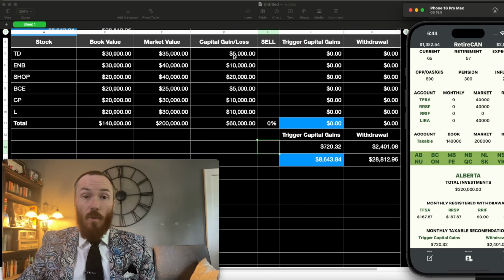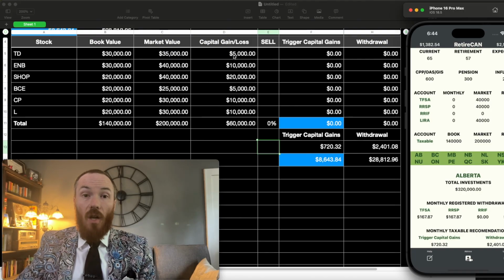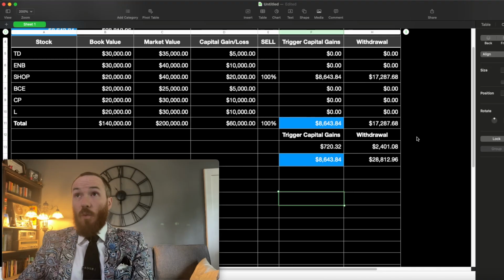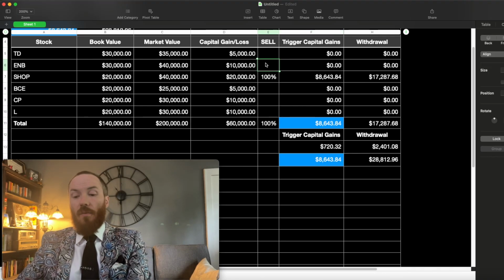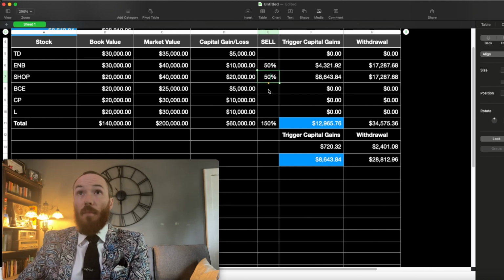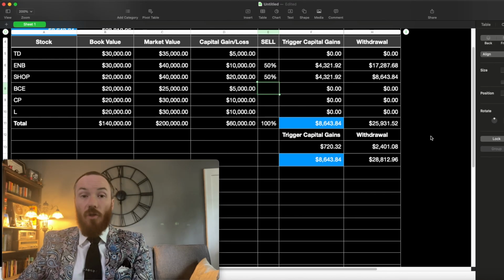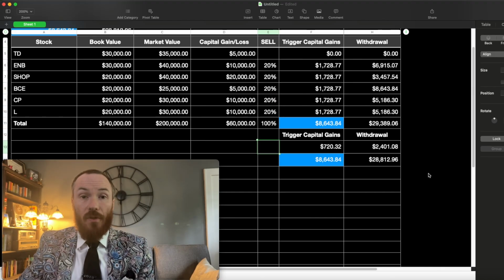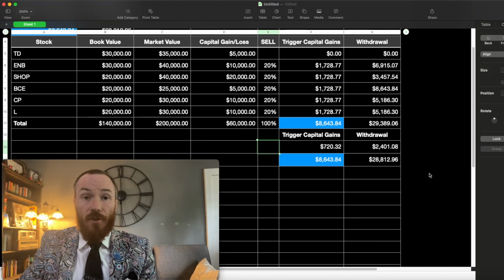Essentially you need to sell from one or all of these different stocks. And this is where it gets really tricky. Let's just try Shopify. It has a lot of capital gains. Let's just sell only from Shopify. That doesn't work. We don't have enough money to withdraw. So let's try another example. Let's try selling 50% of Enbridge and 50% of Shopify this time. I want to make sure this number is 100%, but when I code the app, it will figure it out for you. Using this combination, we still don't have enough money to withdraw. So with this example, selling out of 5 different stocks, we finally have enough money to withdraw and trigger the correct amount of capital gains. And with the excess, you're just going to purchase a different investment.